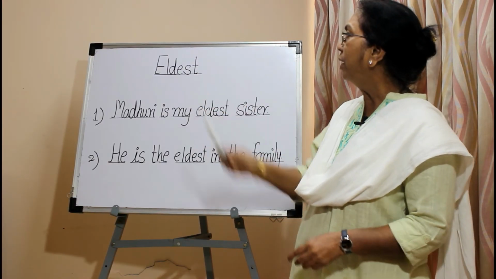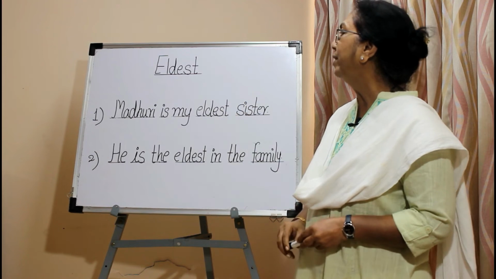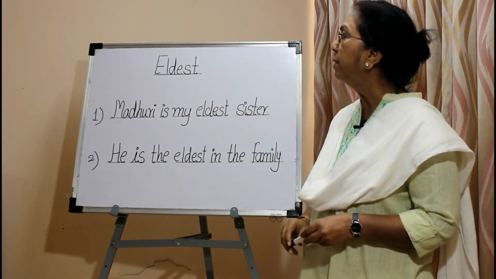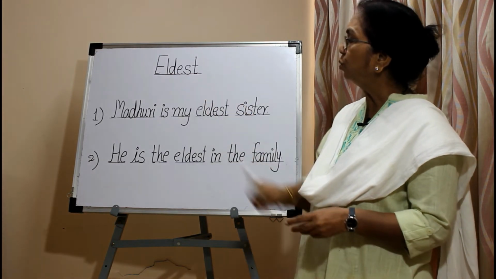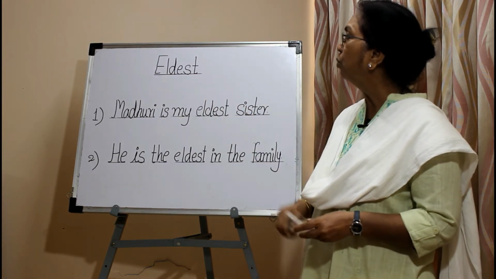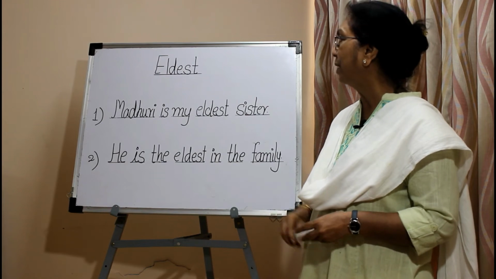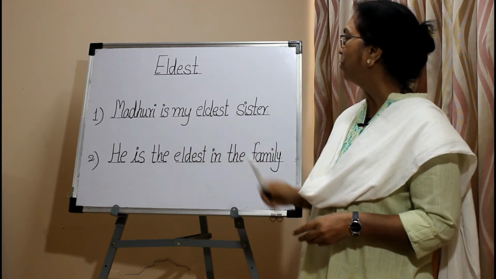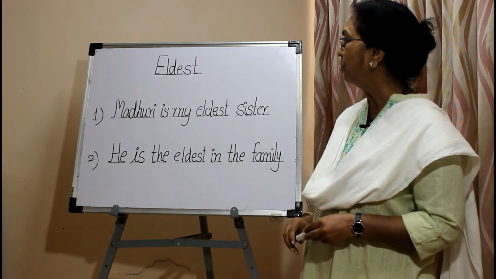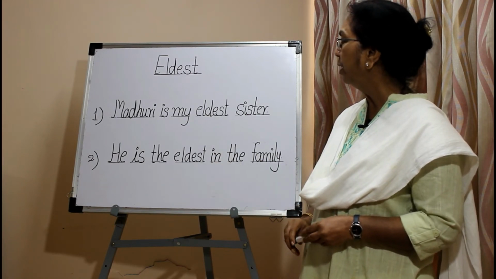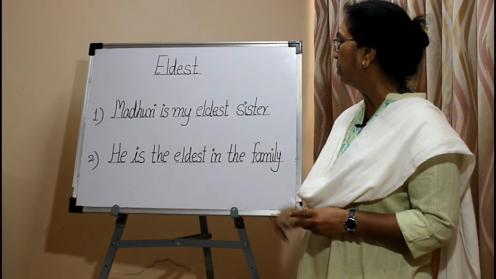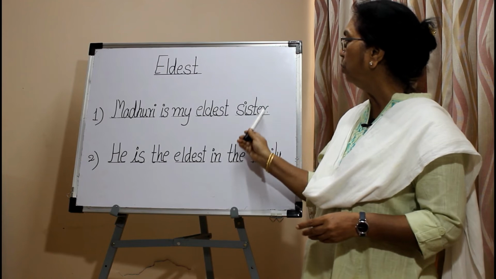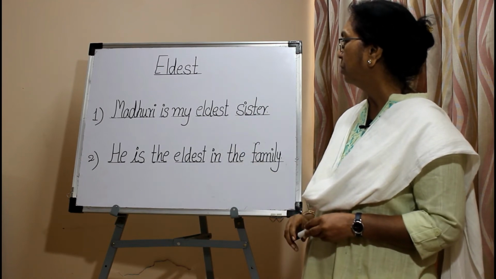The adjective eldest is used in the superlative degree. It is used for persons, especially family members. It is used to show someone who has lived or existed for the longer time. See the example. Madhuri is my eldest sister. So the adjective eldest is used in the superlative degree. It describes the noun sister. It is an attributive adjective that is used before the noun sister.